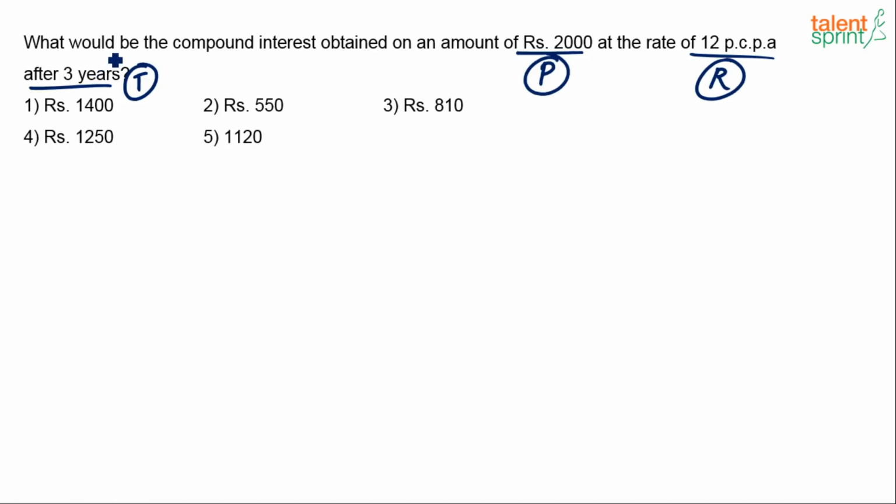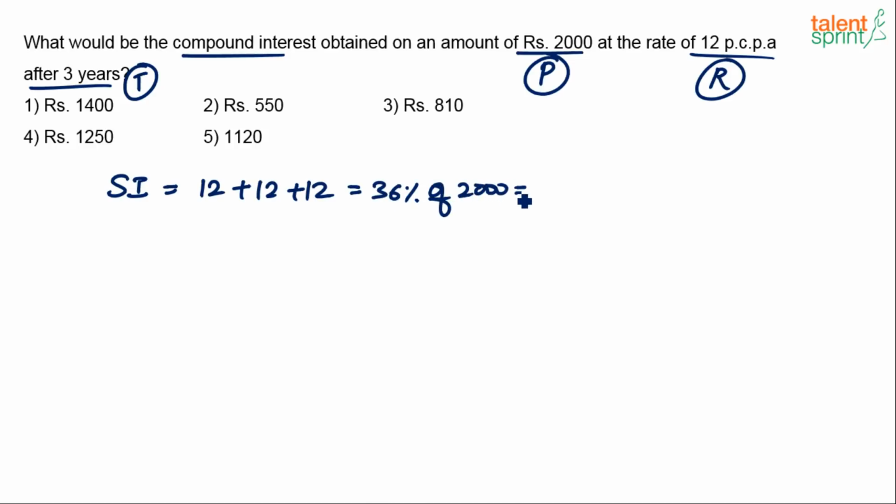The point is, he's asking us to find out CI for 3 years. Time period is 3 years. The rate of interest is 12% per annum. Now, even if I take simple interest, what will be the SI? Every year you are going to get 12%. So in 3 years you'll get 12 plus 12 plus 12, that is 36%. 36% of what? 2,000. 36% of 2,000 is 720.